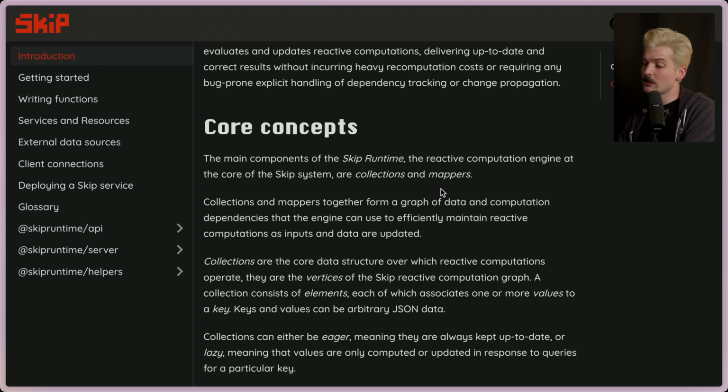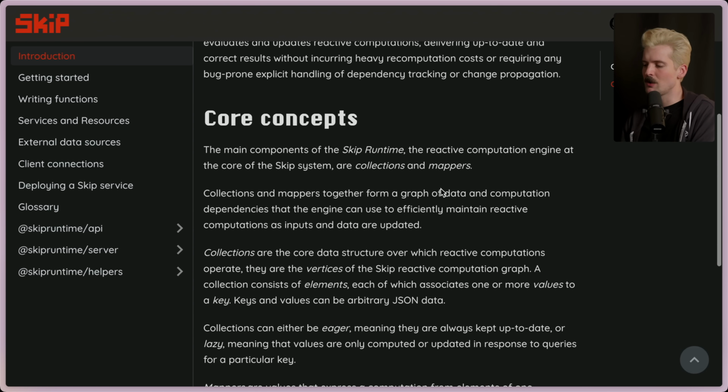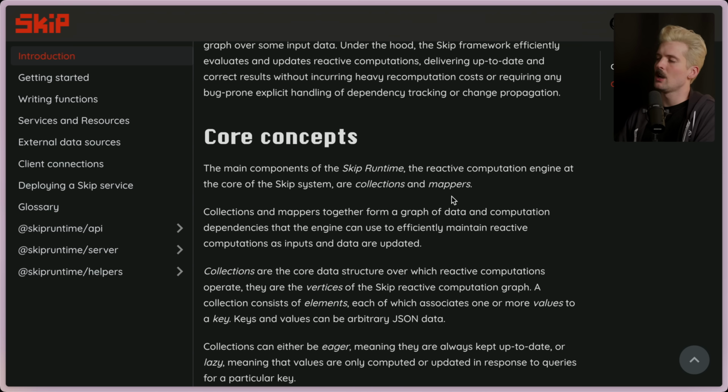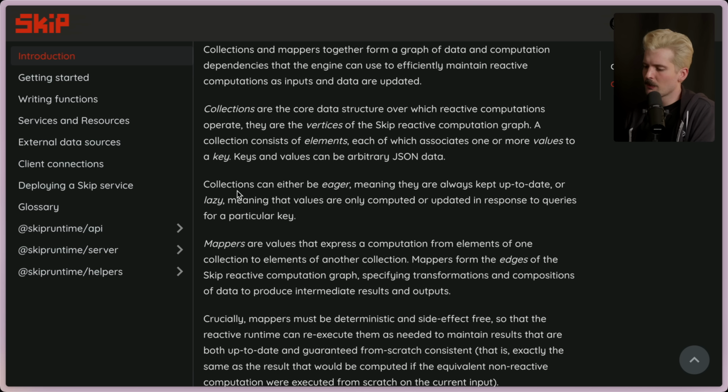A mapper cannot change the content of an existing collection. All it can do is make a new collection out of an existing collection. And when you do that, let's say you make a friends collection out of the users collection, there's a direct path now from the user collection to my friend list collection. It's also worth noting that a collection can be eager, so it has all of the data constantly, or lazy, so it doesn't actually bother getting the data until it is requested by something downstream.